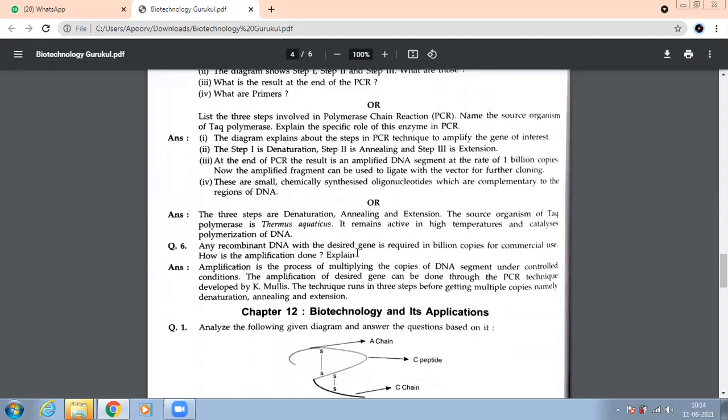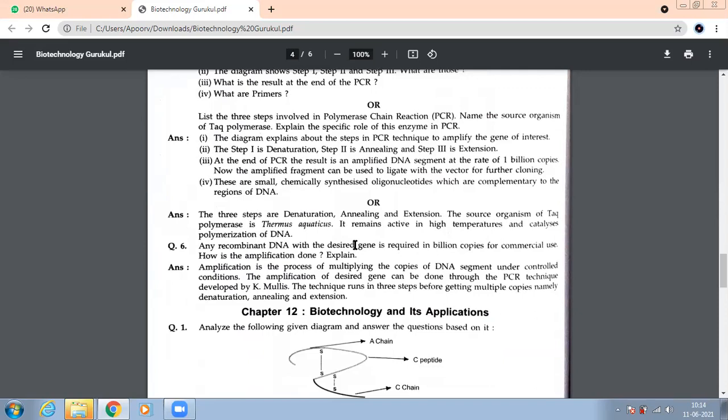There's a question for OR also from recombinant DNA. The 3 steps of denaturation, you know only. What is the source organism of Taq polymerase? We had done this. Thermus aquaticus. Yes, Thermus aquaticus. What is special, that it remains active at high temperatures?